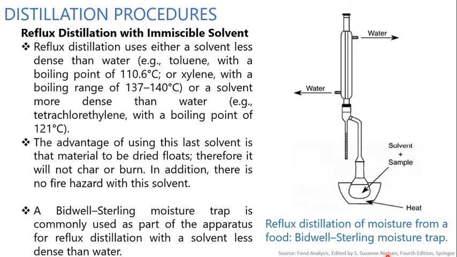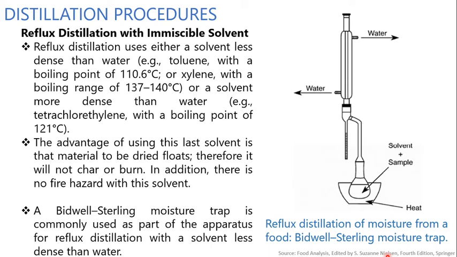The advantage of using this last solvent is that the material to be dried floats, therefore it will not char or burn. In addition, there is no fire hazard with the solvent.